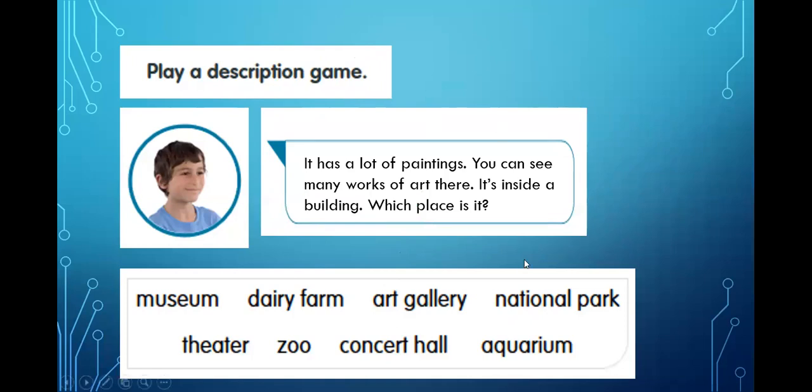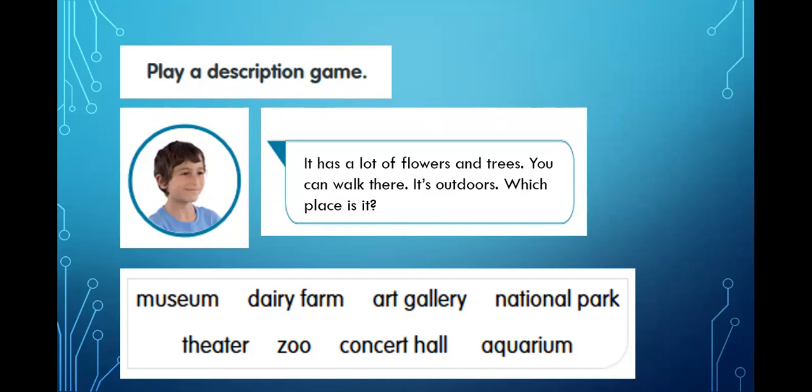Finally, we have, it has a lot of flowers and trees. You can walk there. It's outdoors. Which place is it? Okay, I believe we're talking about the national park. Again, all right, just in case you were not paying attention. All right, we got the national park right there.